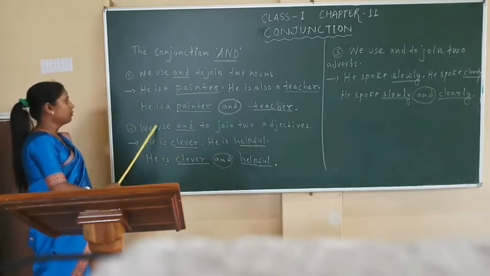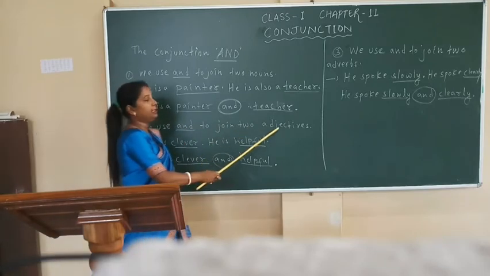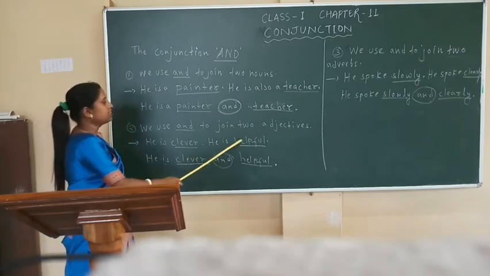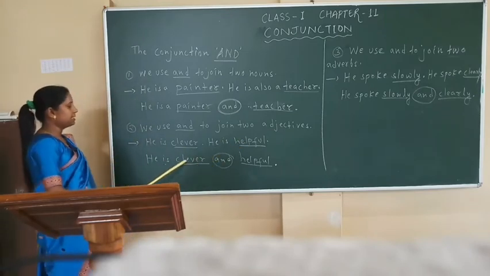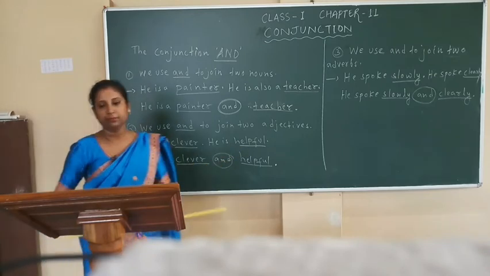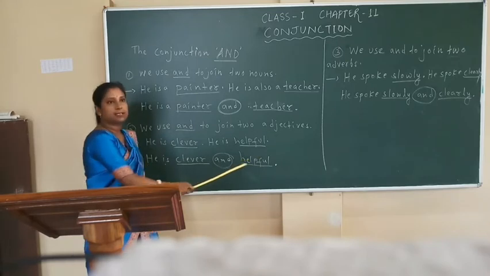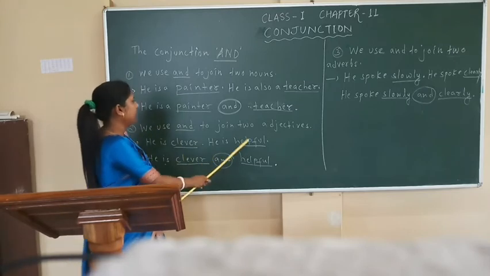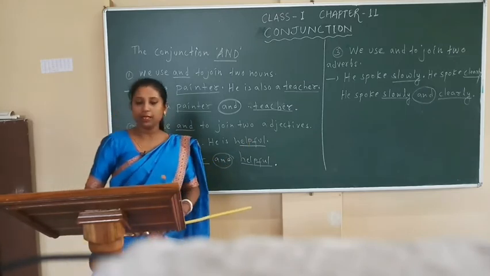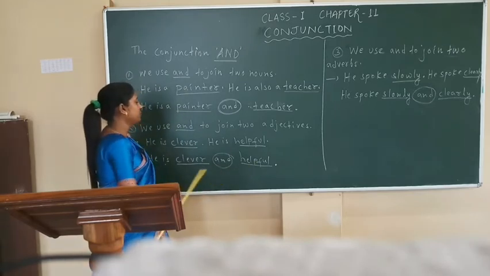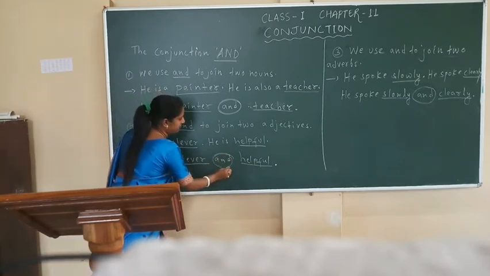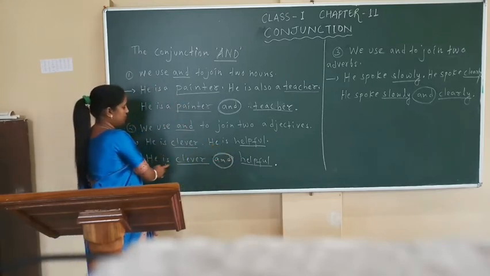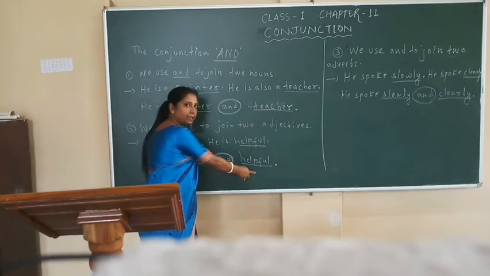Point number 2, we use and to join two adjectives. For example, he is clever, he is helpful. He is clever and helpful. Here, in these two sentences, two adjectives, clever and helpful. Two adjectives join together and form a single sentence by using the conjunction and. By using the conjunction and, we join two sentences into one single sentence. Okay.